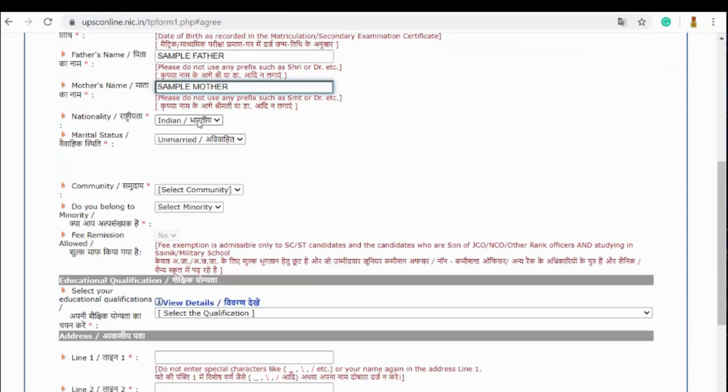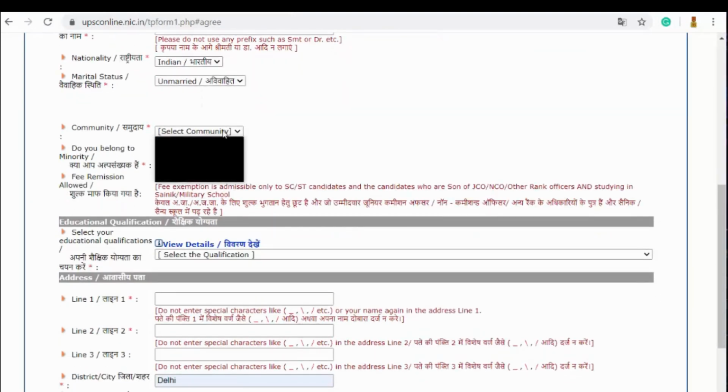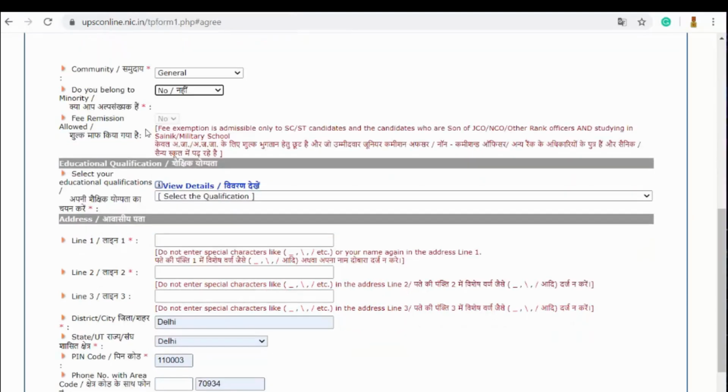Then comes your nationality, which should always be Indian obviously, and your marital status must be unmarried. You can select your community, and if you're coming under any community, you can select that. As of now, I'm selecting general. If you're coming under SC or ST, you can select that also. And if you belong to a minority, you can select that. If you do not belong to a minority, simply click on no.